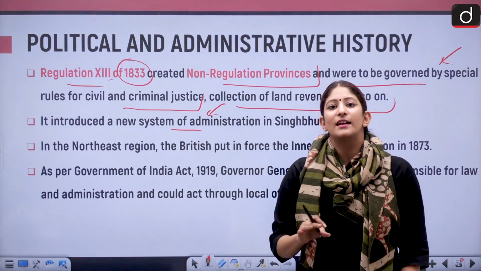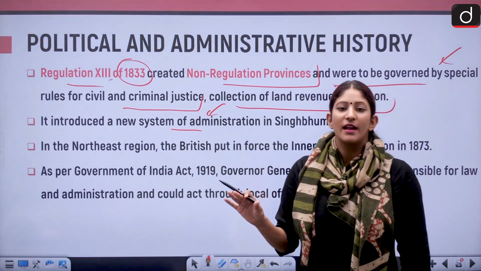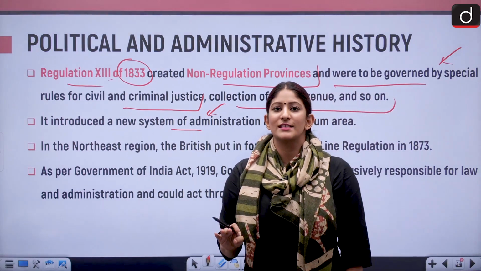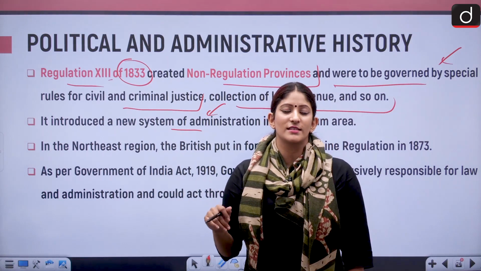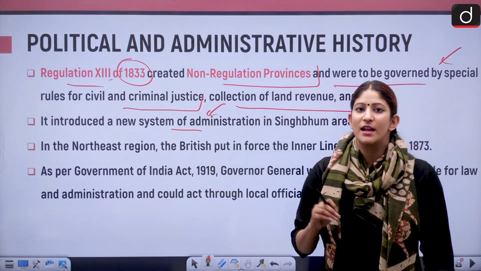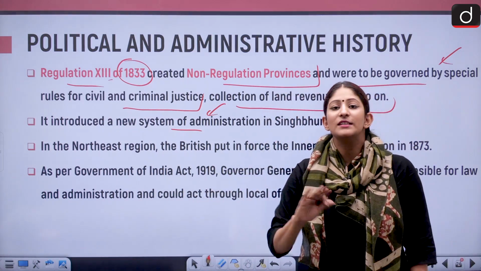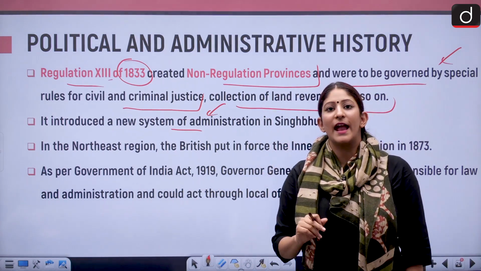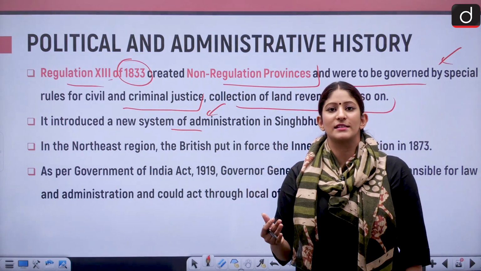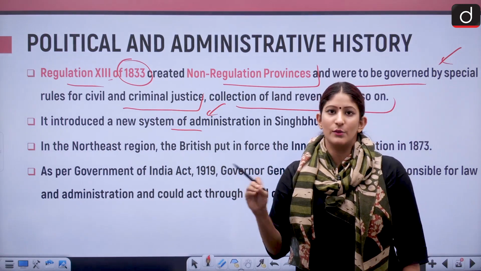So 10 states are there in Schedule 5, and certain 4 other states are also there in Schedule 6. So if we talk about Schedule 6, we have Assam, Meghalaya, Tripura, Mizoram. These were not included in the Government of India Act 1935. So after independence, they got a separate schedule, that was Schedule 6.